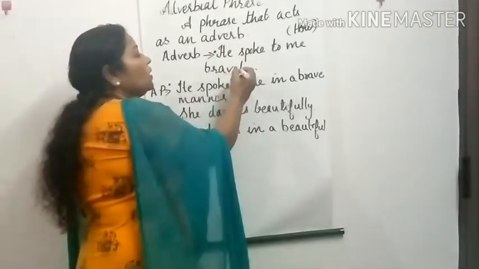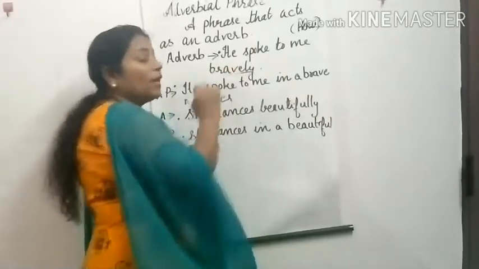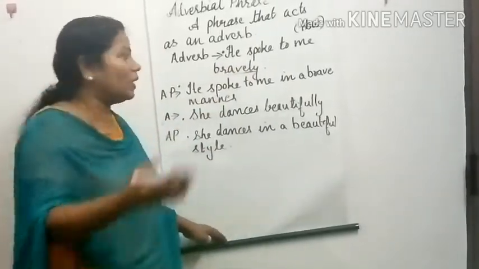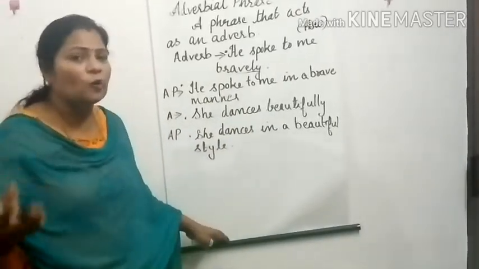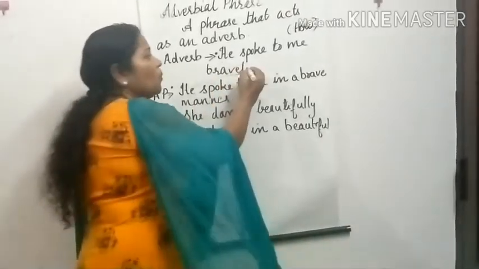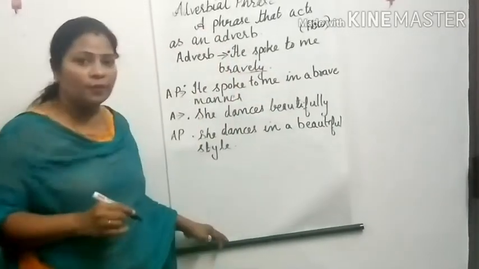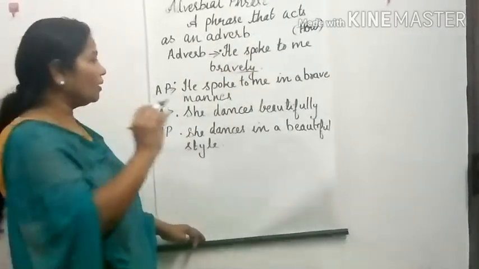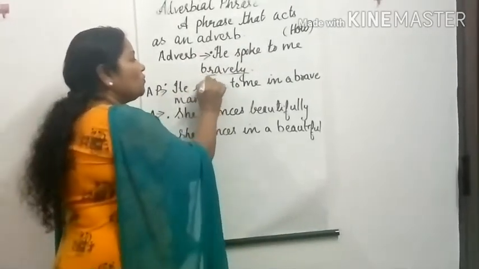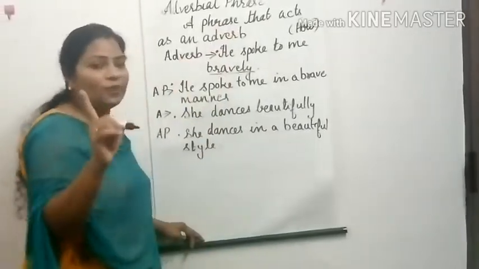We ask the question how. How did he speak? Spoke bravely. So bravely is our adverb. This word is adding to the meaning of the verb. Since it is one word, it is an adverb.